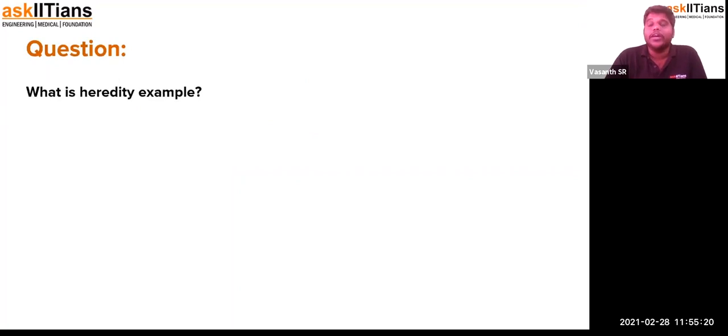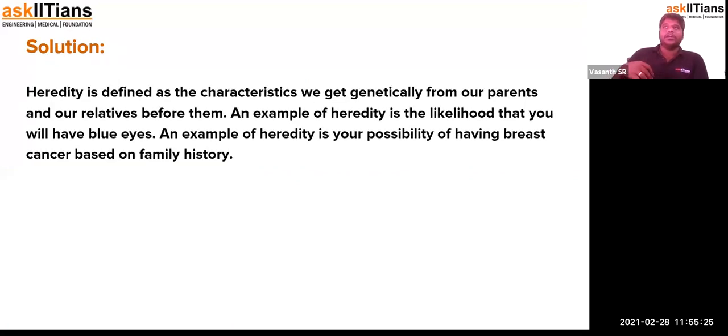And what is heredity, with an example? Heredity is where the genetic material of the parent is passed on to the next generation, and this passing of genetic material will give a lot of possibilities for the organisms to survive.